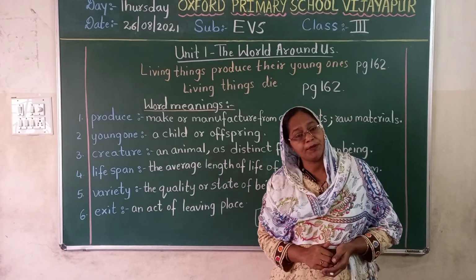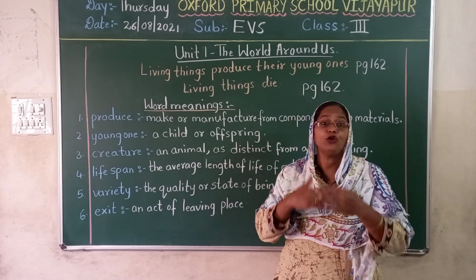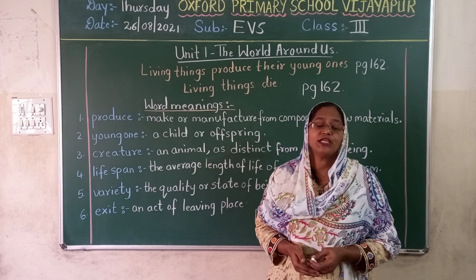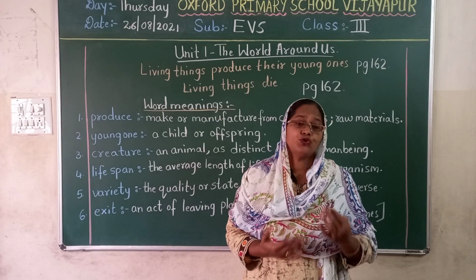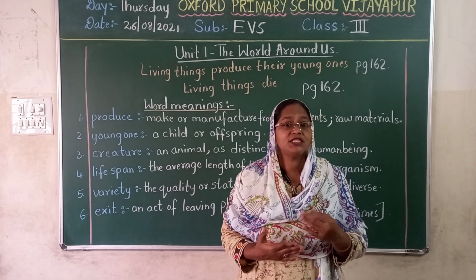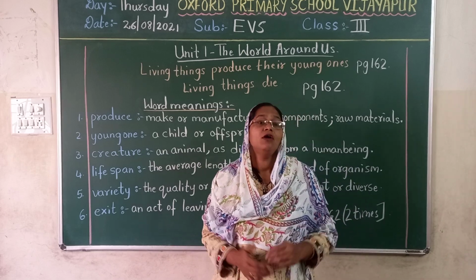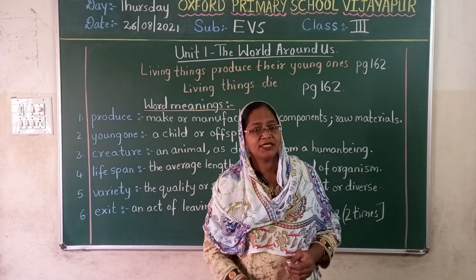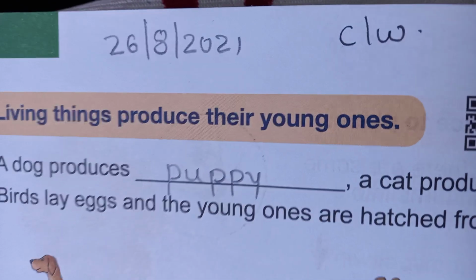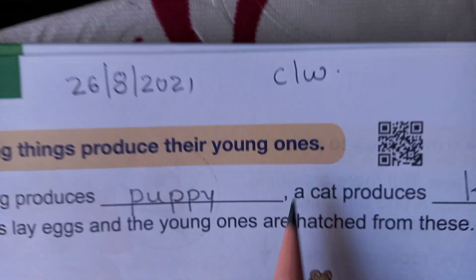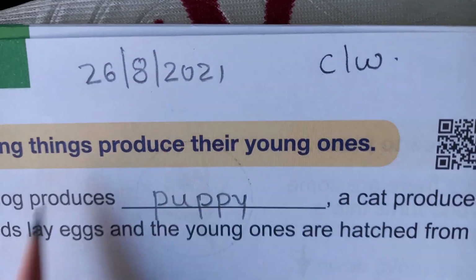So children, first open page 162. We will continue reading. And this, don't write it. Only you have to read and learn it by heart. Okay children. And this coming Saturday you have to prepare for your test. Soon, or maybe you have received your question copy. So you have to prepare for your weekly test. Okay children, open the textbook fast. See children, open page number 162. I have written here classwork and today's date is 26th of August 2021.